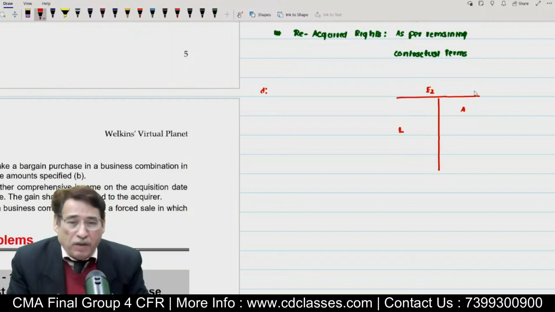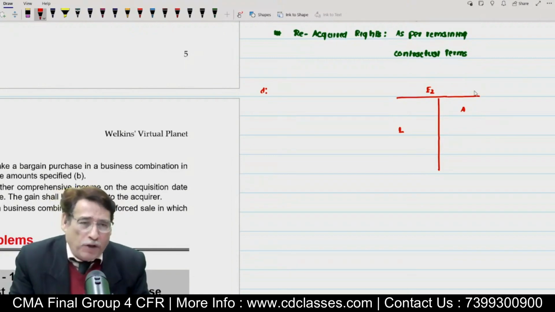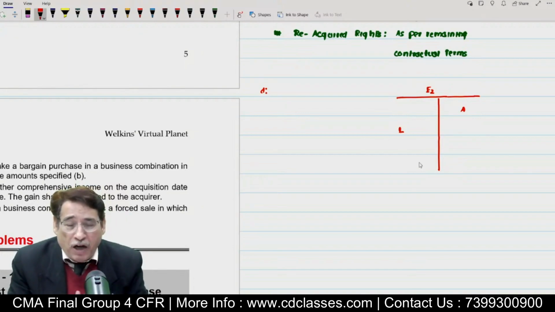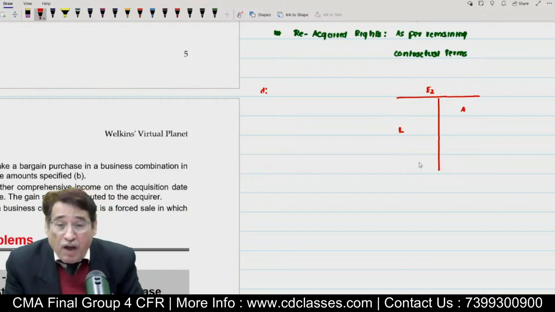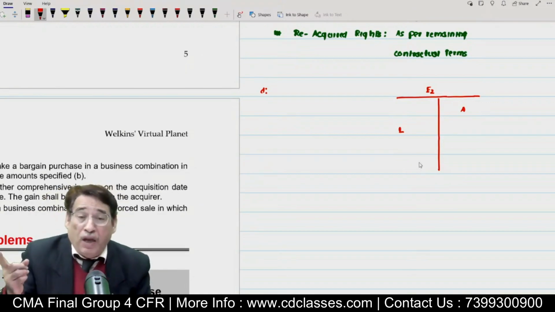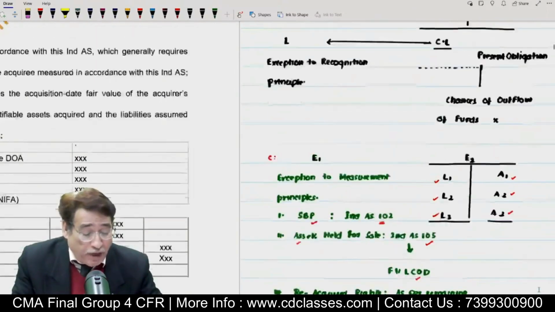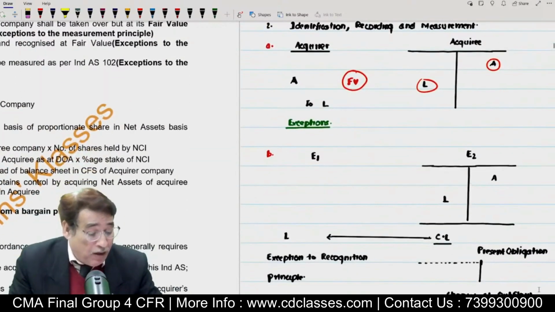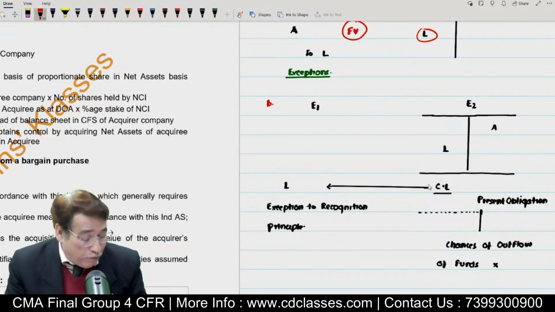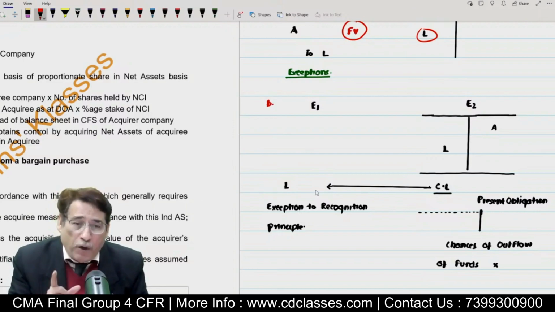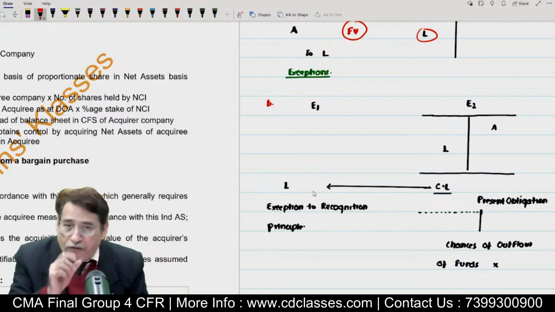And a further important point is that in spite of the fact that those items are not appearing in the balance sheet of the acquiring company, we will record them, and we will not record them at fair value. For example, in the very first case, you remember, I told you about the contingent liability. Even this item was not appearing in the balance sheet of the acquiring company, but we are going to record it. But the important thing is that we are going to record it at fair value.